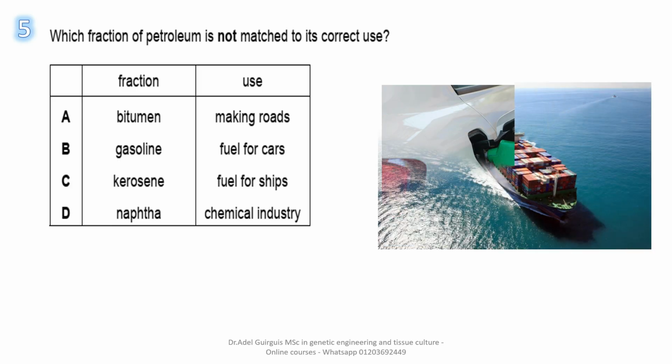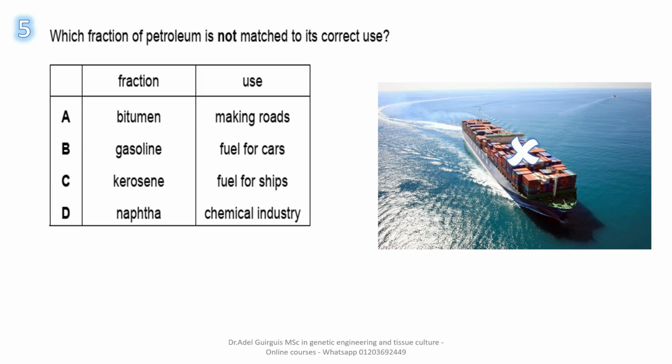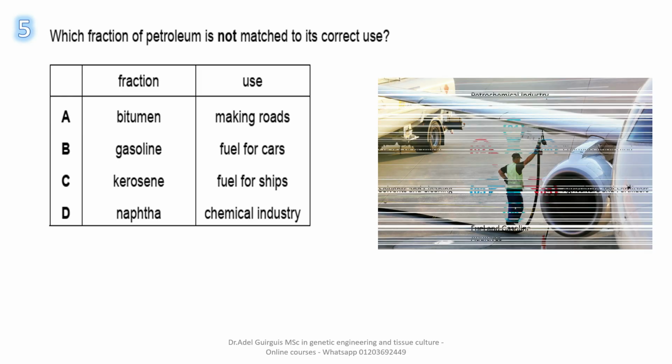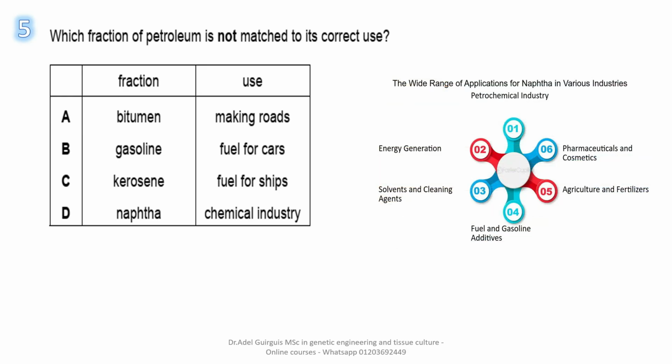Kerosene, fuel for ships. It is wrong. It is not used as fuel for ships. Instead, kerosene is used as fuel for jets, planes. Okay, also for heating gas stoves. What about naphtha?